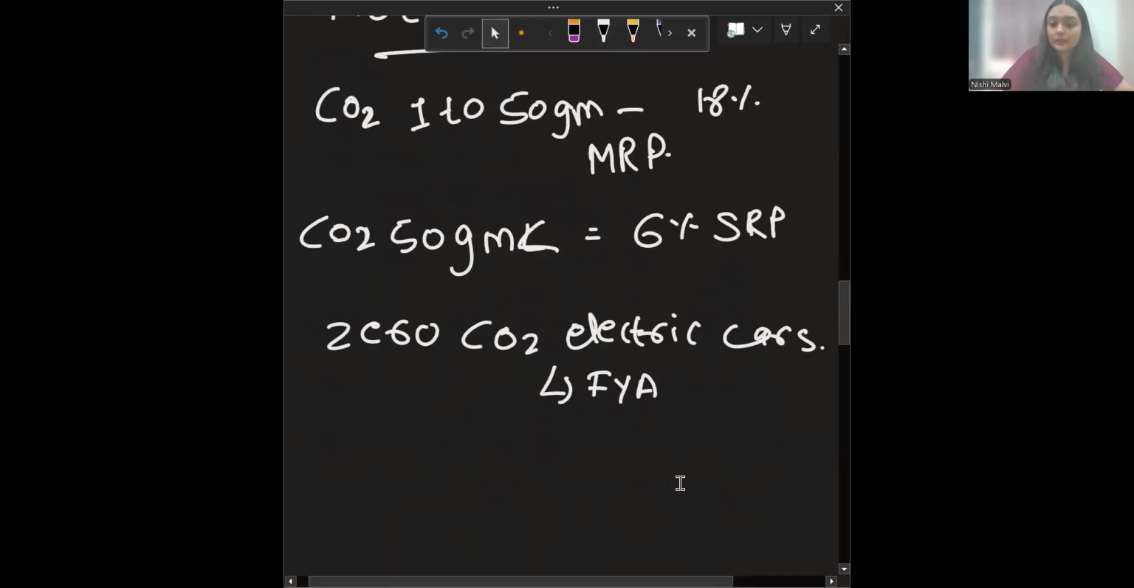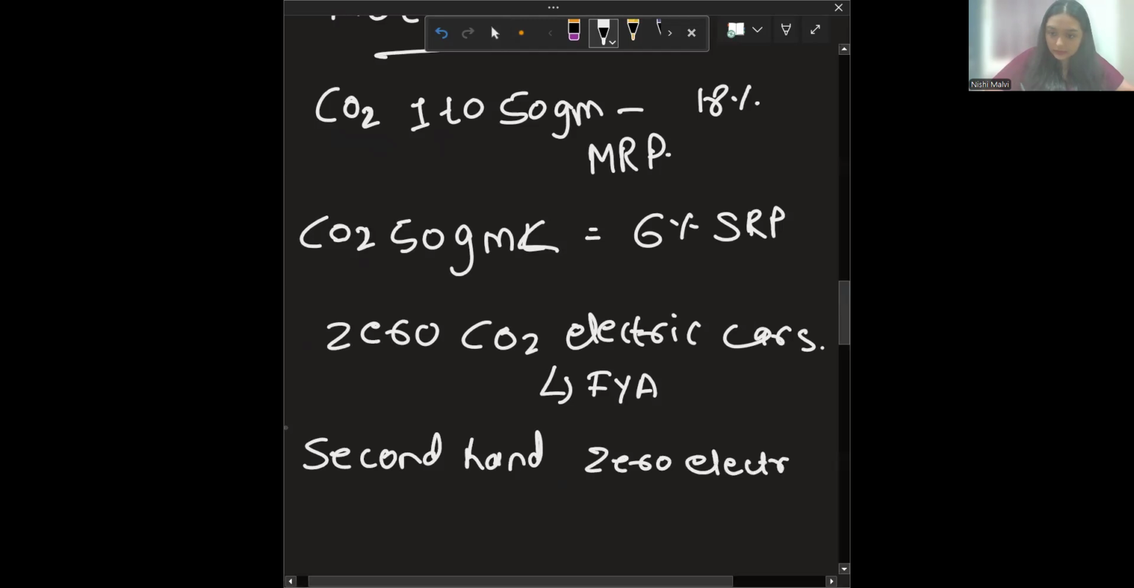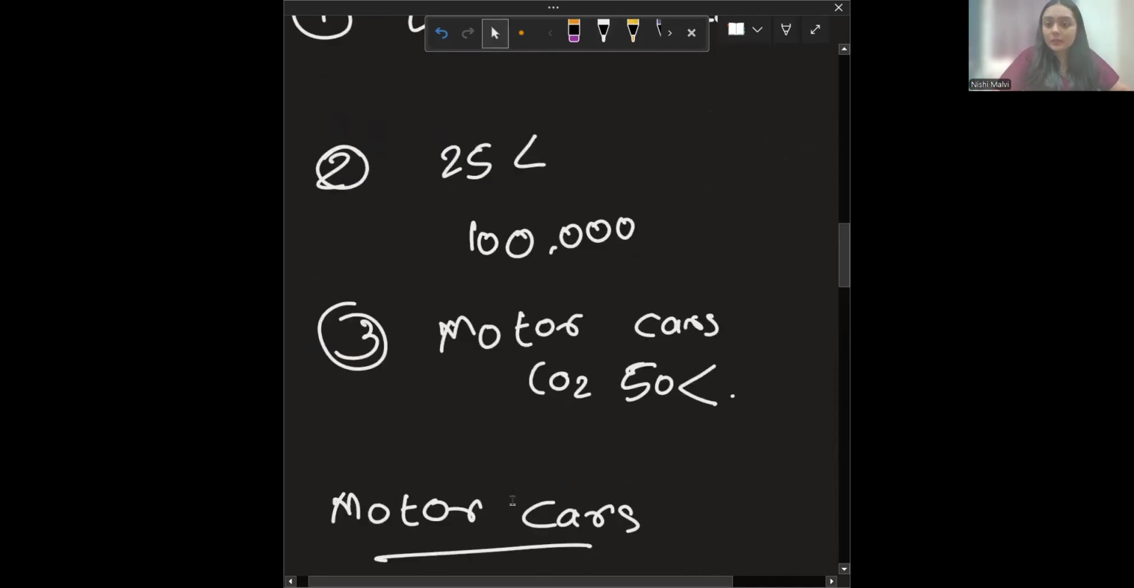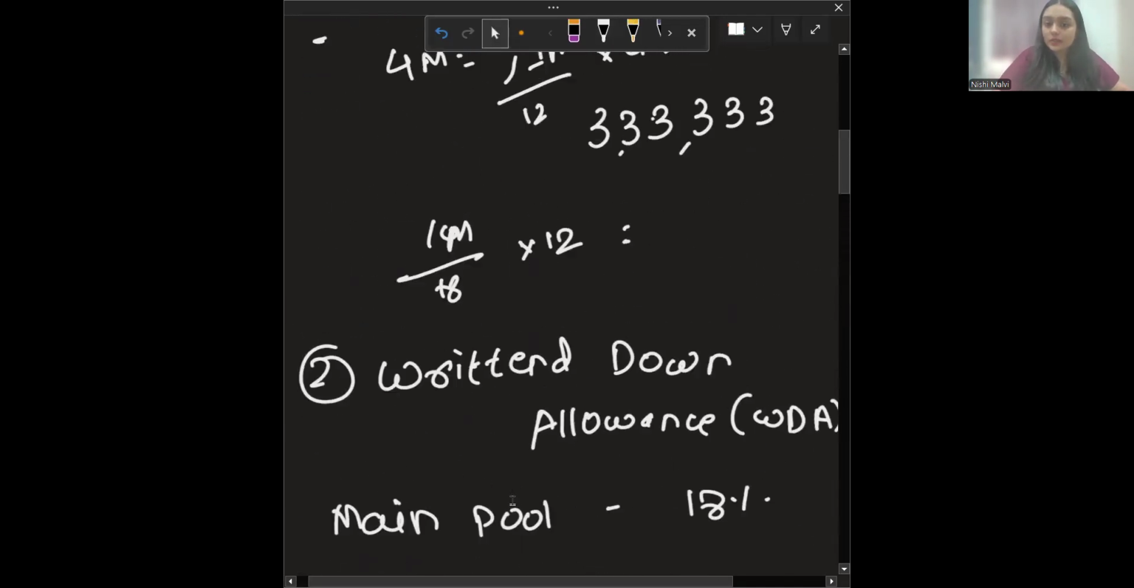And if your car is a second hand zero emission electric car, then also they qualify for 18% of your annual allowance, which is main rate pool, right? Okay. That's all.